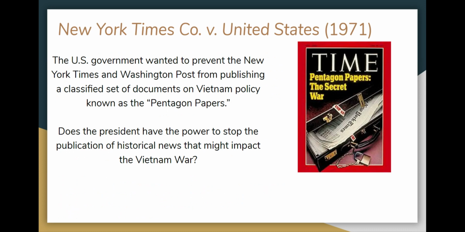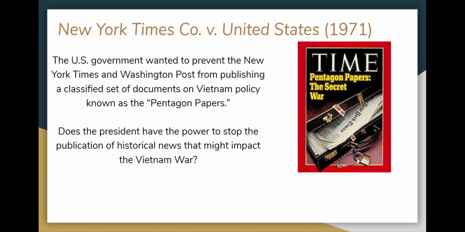The second one is New York Times Company versus United States, 1971. This is at the end of the Vietnam War. The U.S. government wanted to prevent the New York Times and Washington Post from publishing a classified set of documents on Vietnam policy known as the Pentagon Papers.